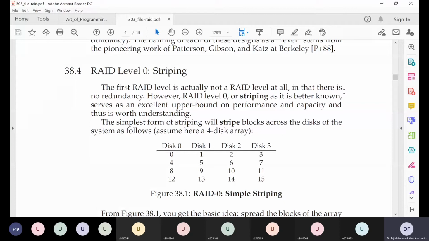Okay, good. And what about performance? Will the performance, the data transfer rate, be any better in this system compared to a system which has only one hard disk? Let's say we were going to transfer 4 blocks from hard disk to the RAM.